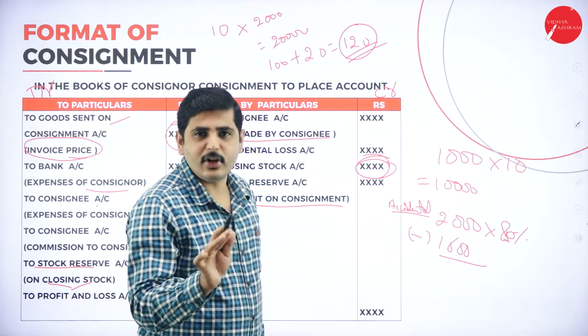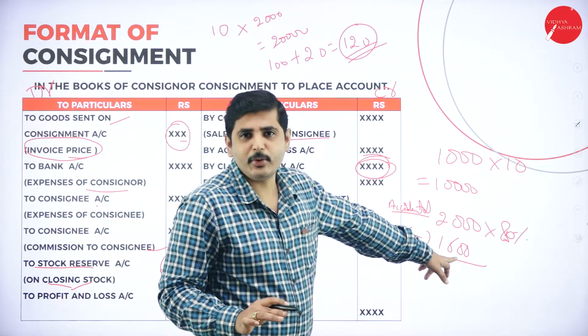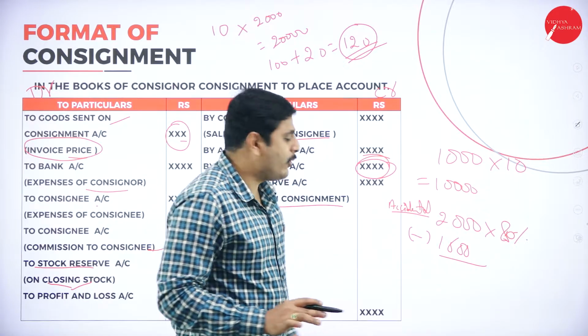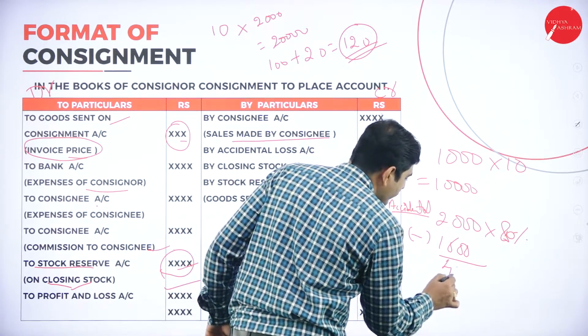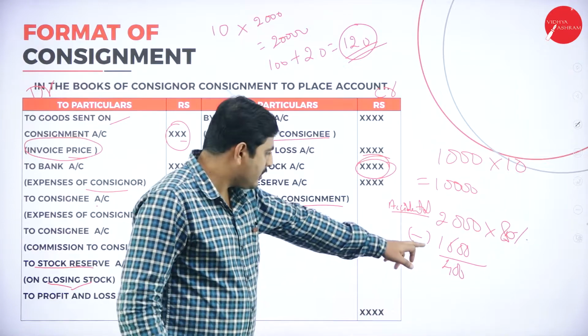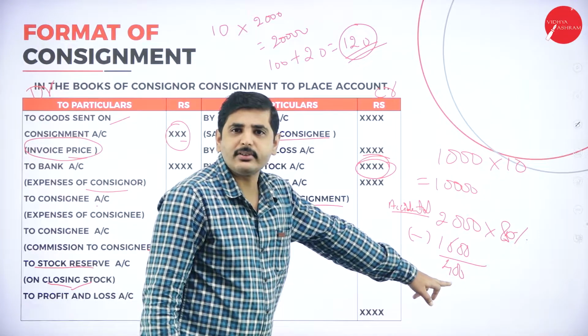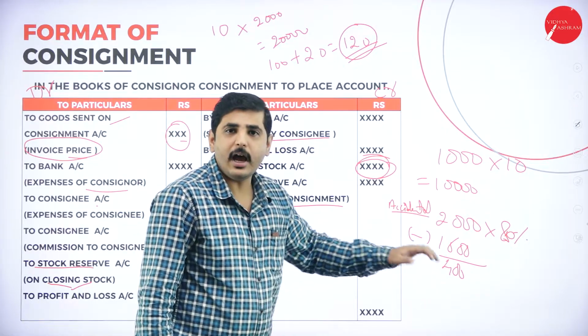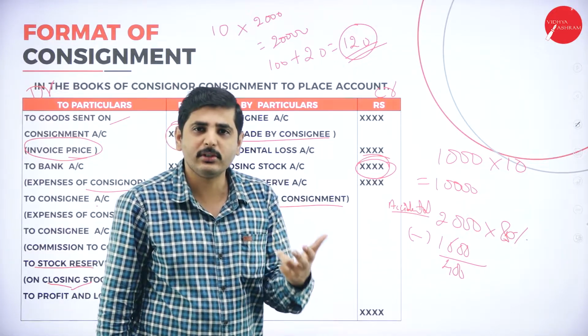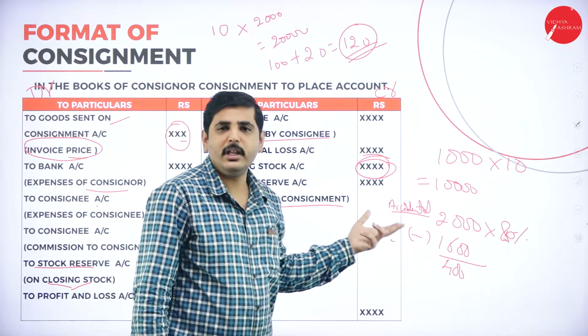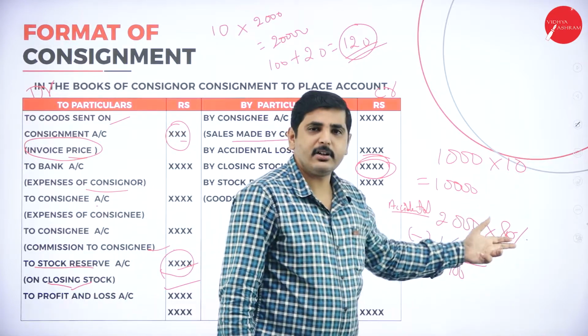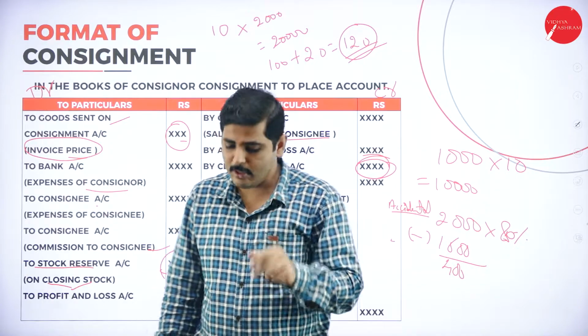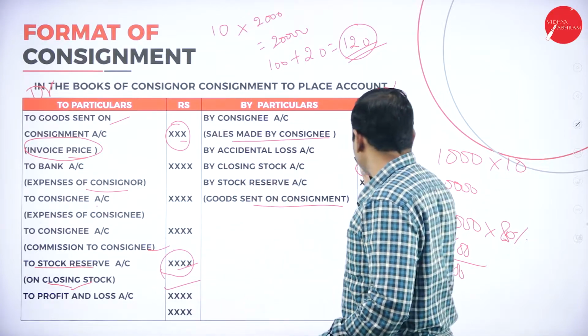This is not the loss, because we can recover this amount since the insurance company is giving the amount. This 400 rupees, we could not control this loss. So this is controllable loss, uncontrollable loss. Controllable loss means accidental loss. Uncontrollable, abnormal loss. We could not control the loss because the insurance company is only giving 80%, not 100%. This 20% is the abnormal loss. So if you have any accidental loss, write here.